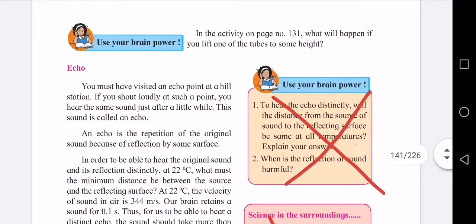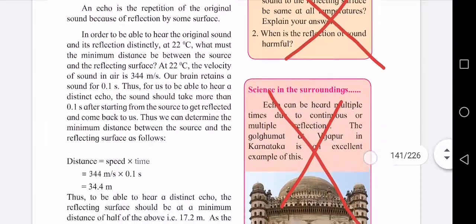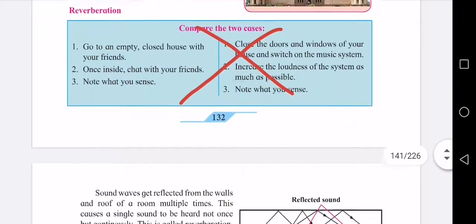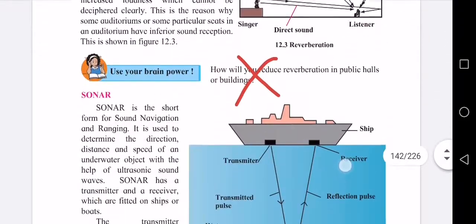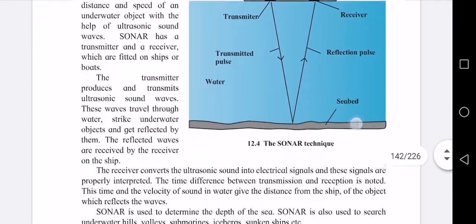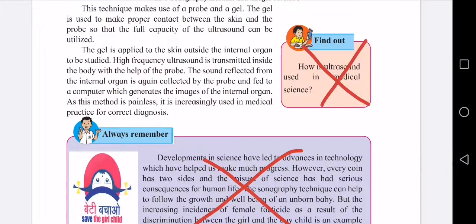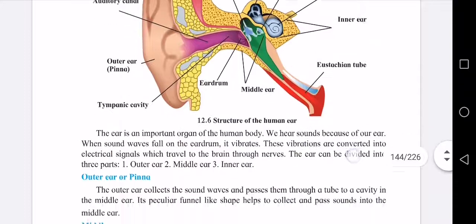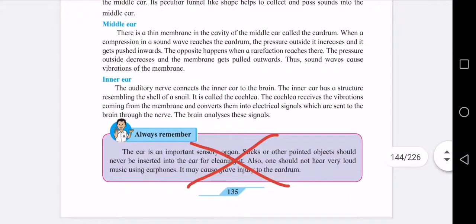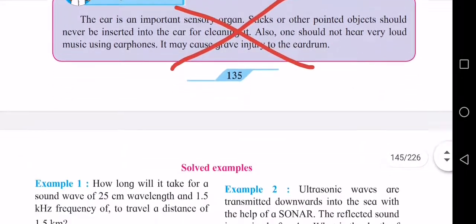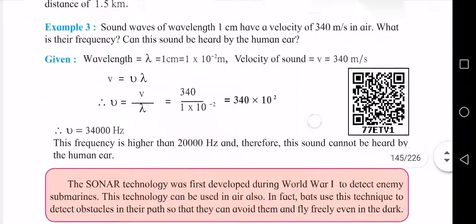Then page 132, use your brain power, science in the surrounding, and this compare the two cities, you cancel. Then page 133, use your brain power, you cancel. Page 134, find out and always remember, you cancel. Then page 135, always remember, you cancel. Then this lesson also over.